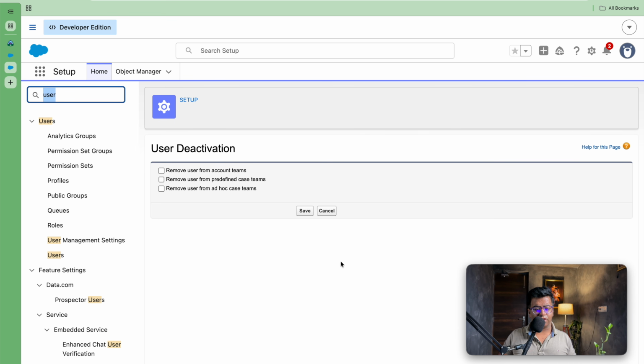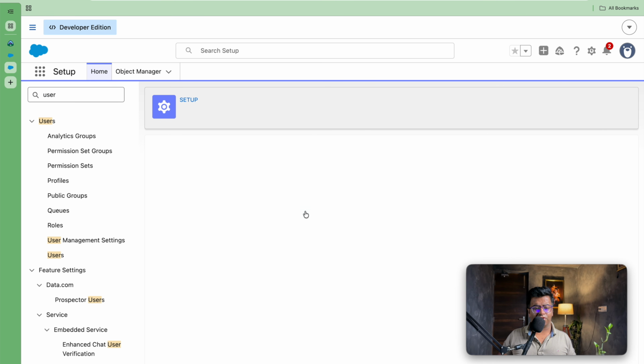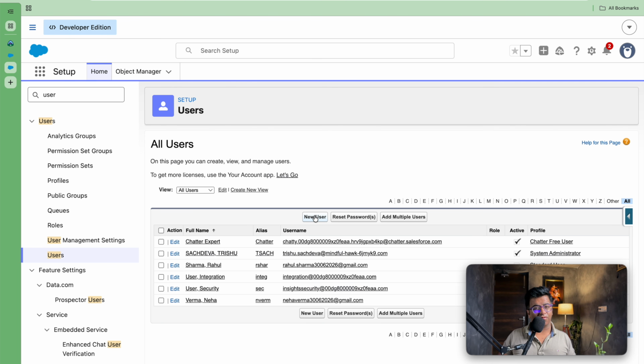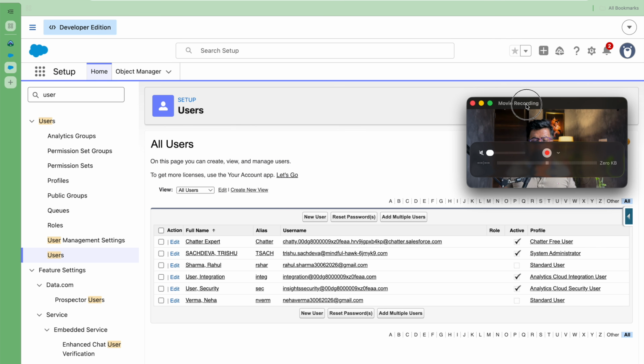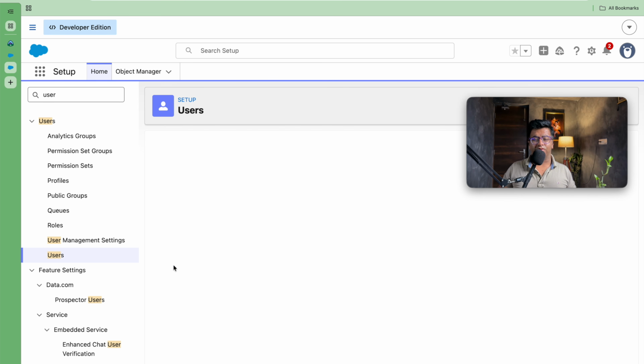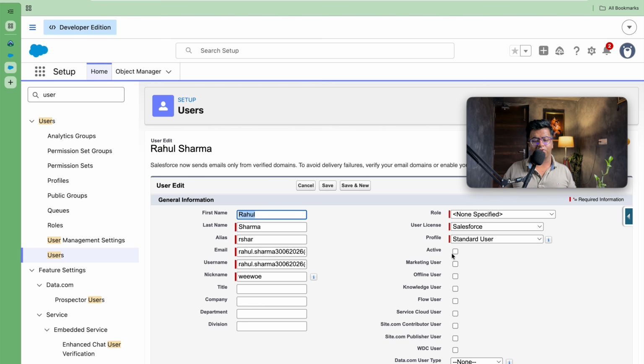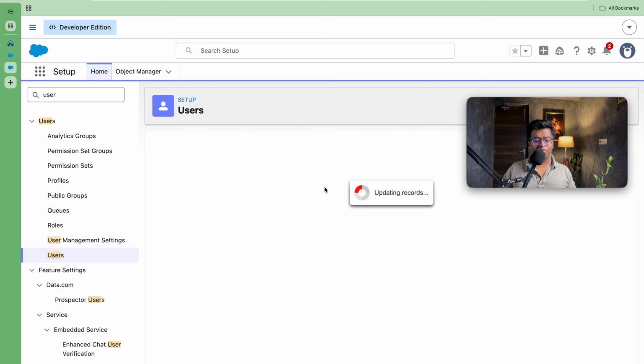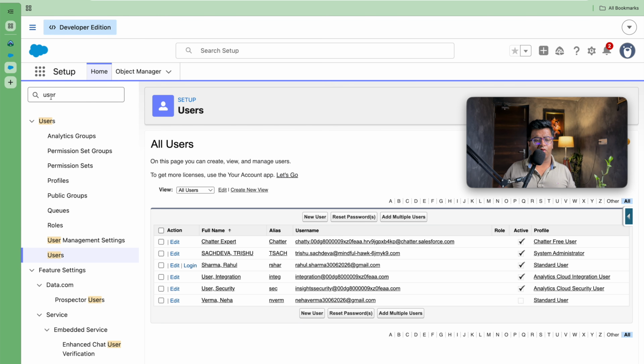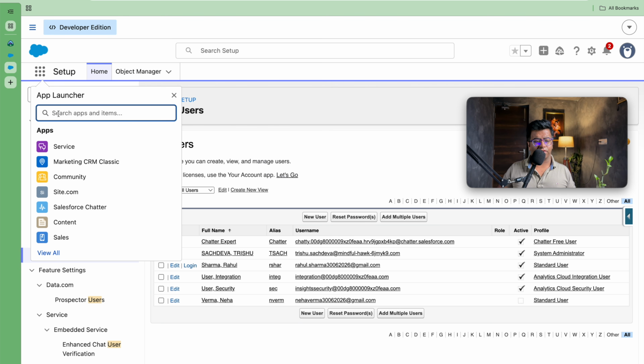Now it is asking me if I want to remove it from the, I don't want to do anything, I just want to keep it as saved. As soon as I save it, Neha Verma will see the change whenever she logs back in. Now we will be adding Rahul Sharma as well. Salesforce also gives you the option of whether you want to remove from the default account team or not. So we will simply save this.